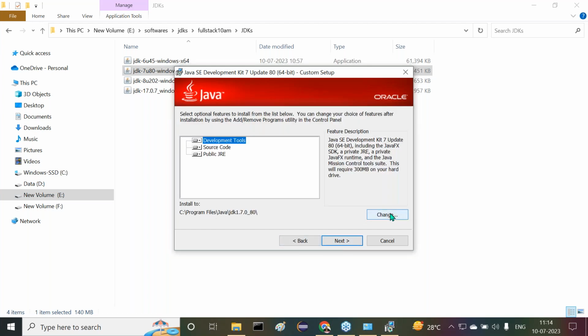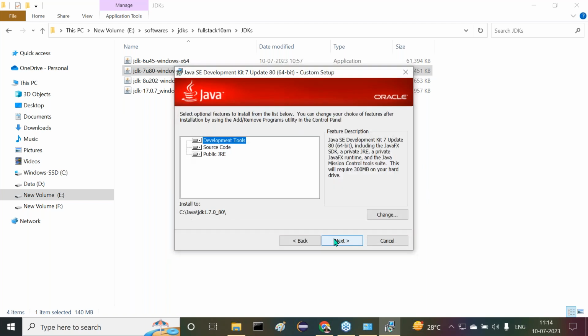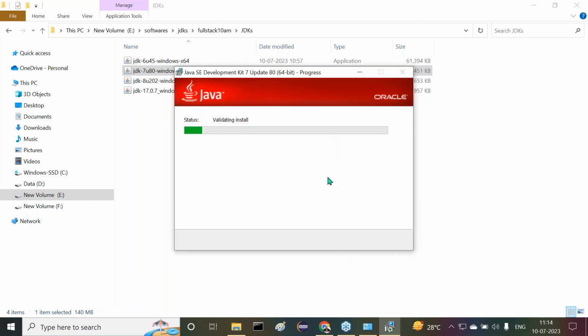Next button. Now I need to change my location. So here I want to remove the program files. Then click on OK button. Now here, next button, it is going to be installed. After that, it is asking about the JRE location. The JRE location here I have to specify. I have to change the JRE location there.